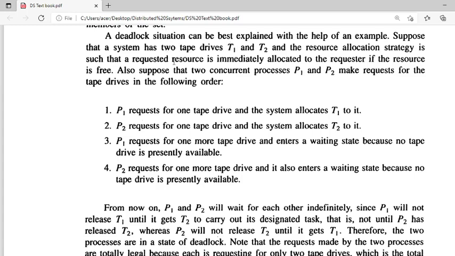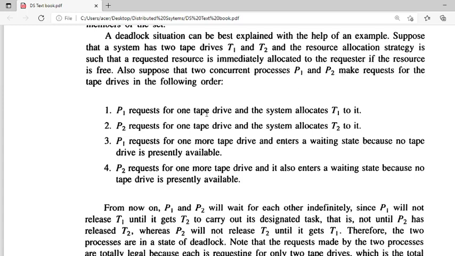The resource allocation strategy is such that a requested resource is immediately allocated to the requester. There are two concurrent processes. T1 and T2 are tape drive resources, and P1 and P2 are processes that are concurrently executing.